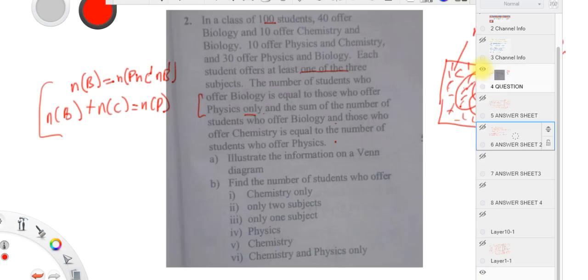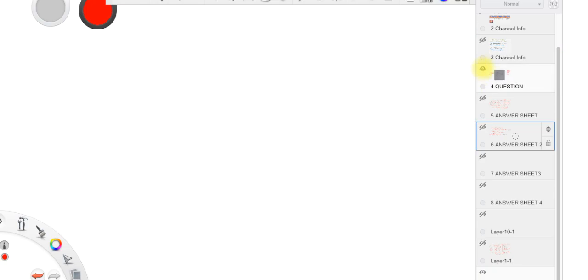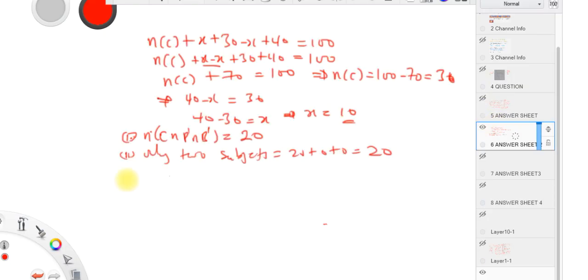Okay, let's go to the next one: only 1 subject. Only 1 subject means only chemistry, only biology and only physics.